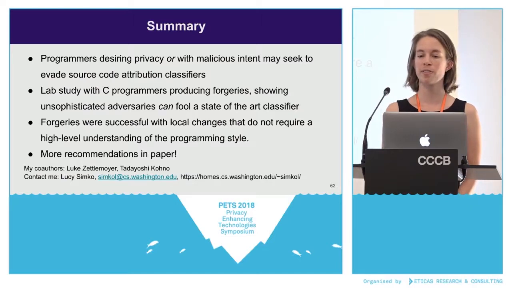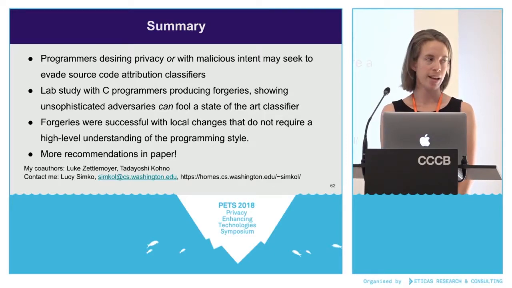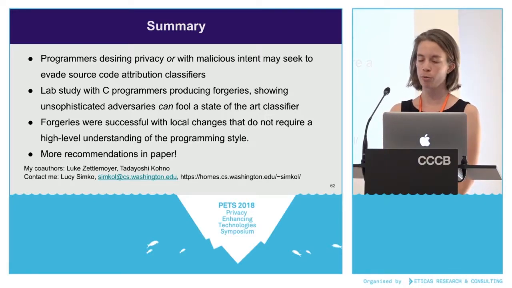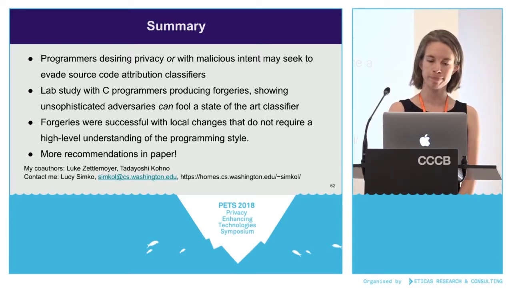So in summary, we conducted a lab study with C programmers who produced forgeries, and we tested these against the state-of-the-art source code classifier. And the high-level summary is that our relatively unsophisticated adversaries were able to fool a state-of-the-art classifier, and the forgeries were successful, even though the forgers only made changes that didn't require them to really understand what the code was doing.